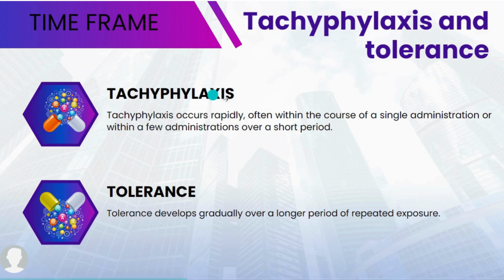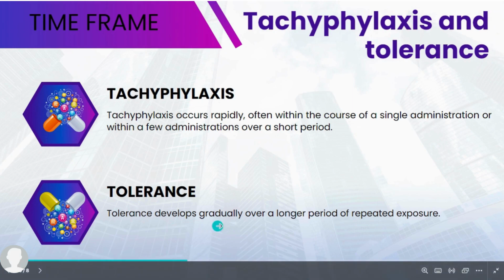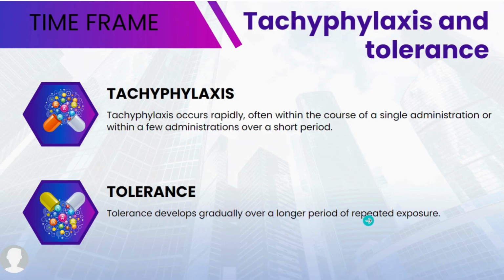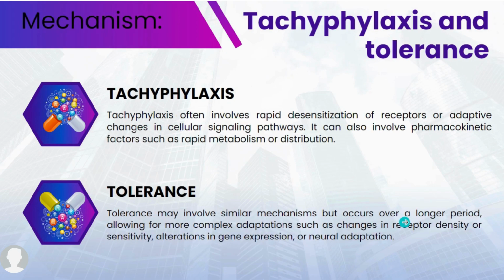Time frame. Tachyphylaxis occurs rapidly, often within the course of a single administration or within a few administrations or a short period. Tolerance develops gradually over a longer period of repeated exposures. Yearly repeated exposures are important.